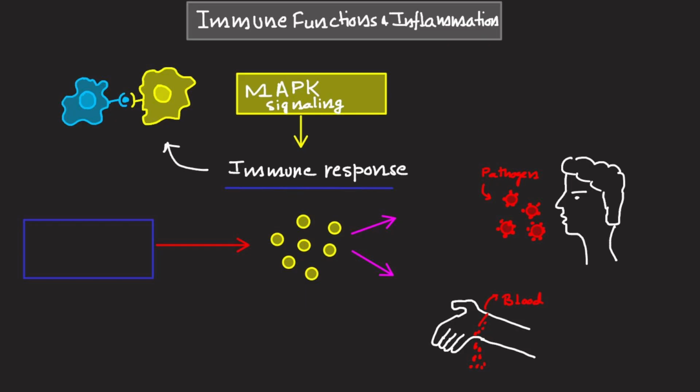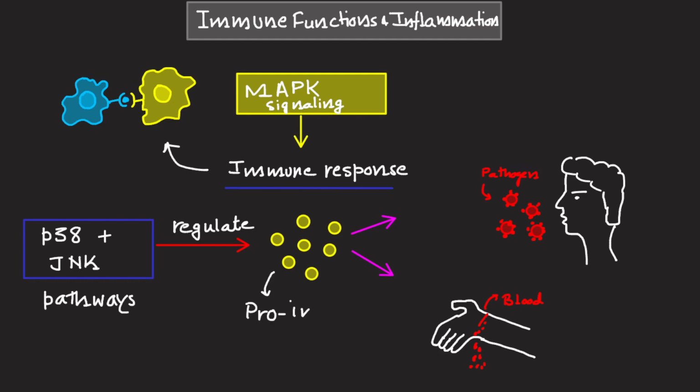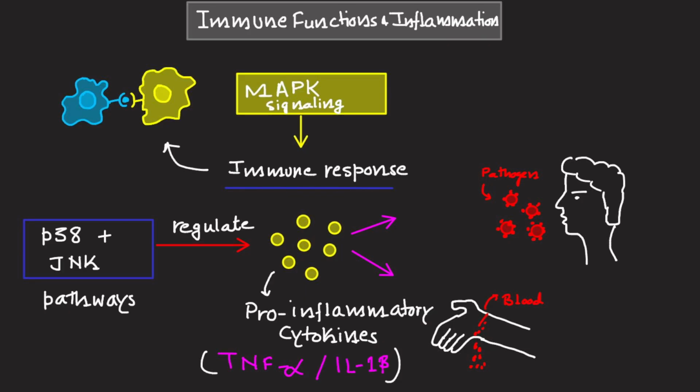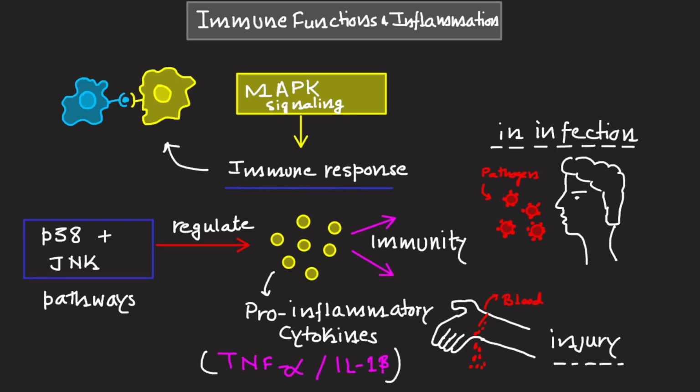case of immune function. The P38 and JNK pathways are two important pathways that regulate the production of pro-inflammatory cytokines such as TNF, which is tumor necrosis factor alpha, and interleukin 1 beta. These are pro-inflammatory cytokines, meaning they are going to enhance the inflammation. So because of this, it enhances the inflammation and immune cell activation during infection, or it can work when there is injury to the particular organ or the tissue.